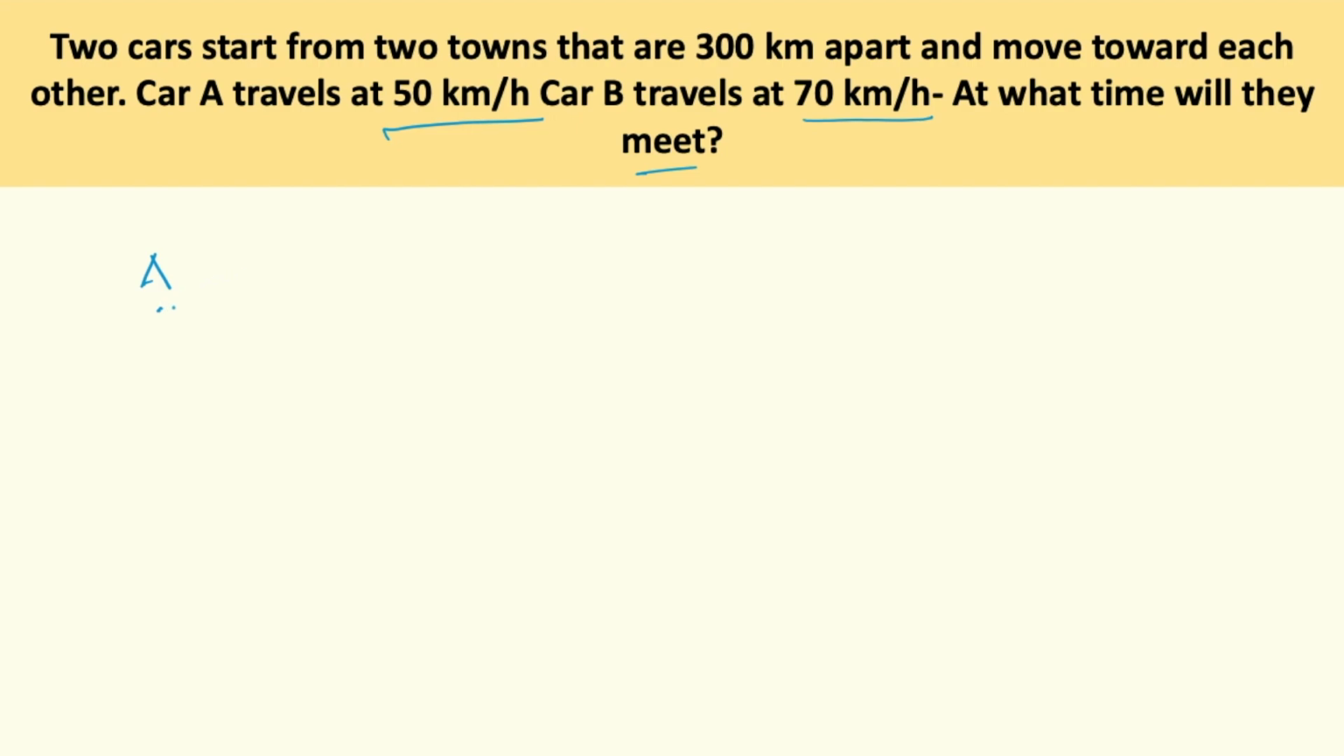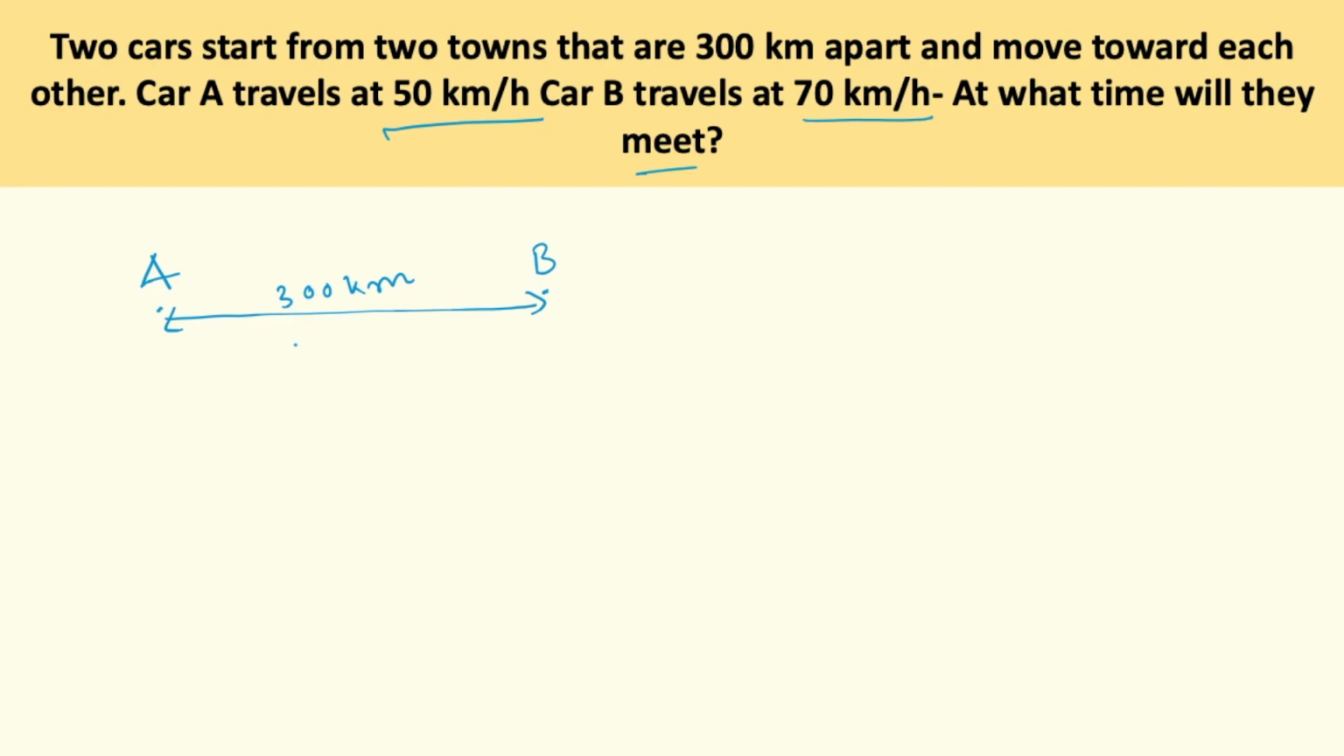So let this be the point where car A starts, we call it A, and let this be the point where car B starts. Now the given distance between these two, that is the distance between the two towns, is 300 km. Now it is said that after a certain amount of time the two cars meet. So that means the distance traveled by both cars might be different. Obviously it is different, but the time traveled by both cars is the same, and this would be the basis